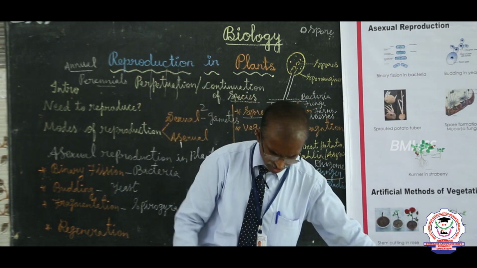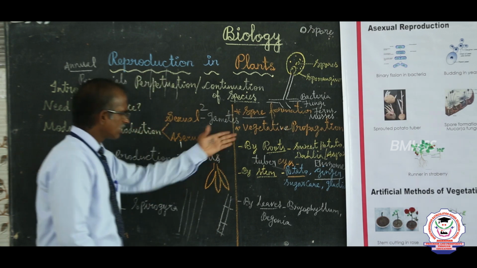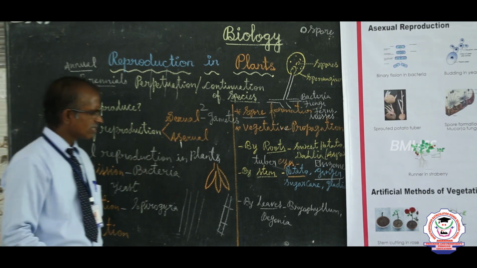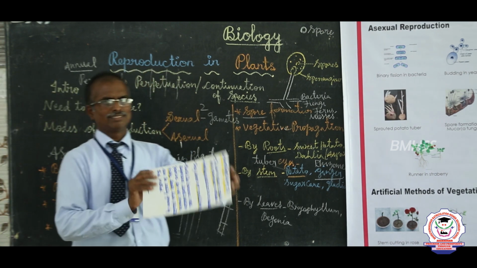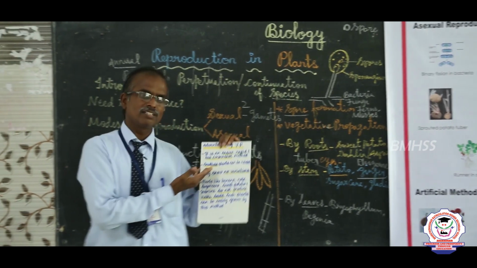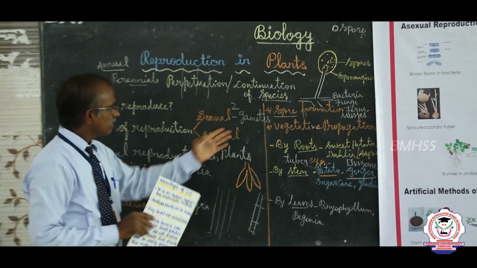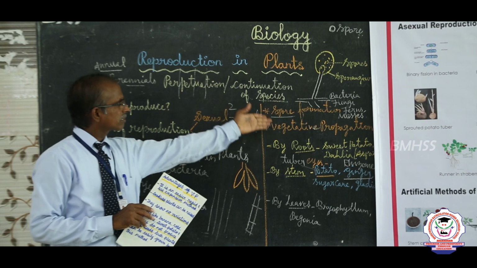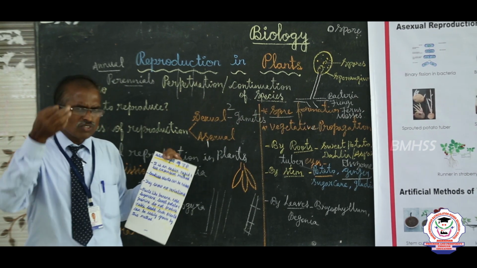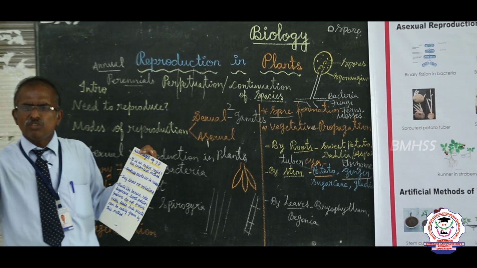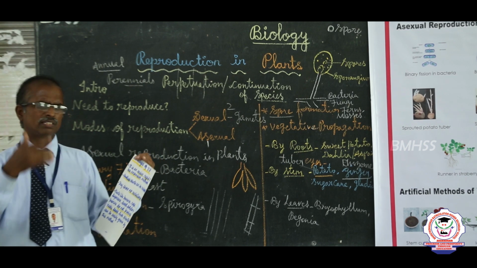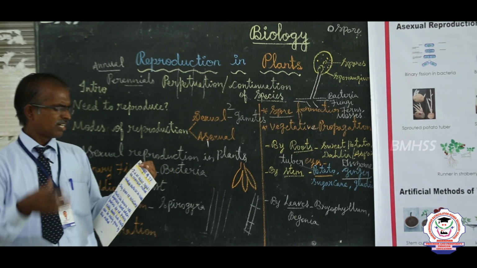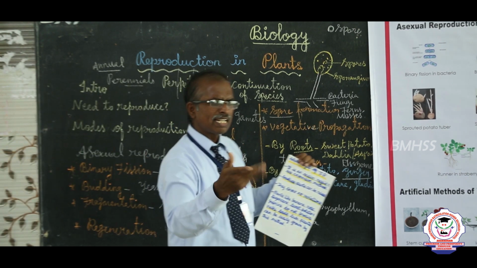Good. Now, what are the advantages of vegetative propagation? Now we see here, very important. This method of reproduction is very easy and very fast, that is, rapid, with hardly any expense.